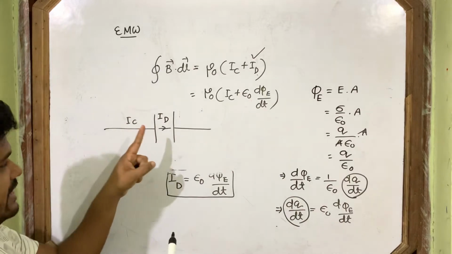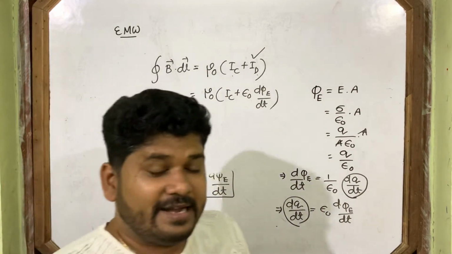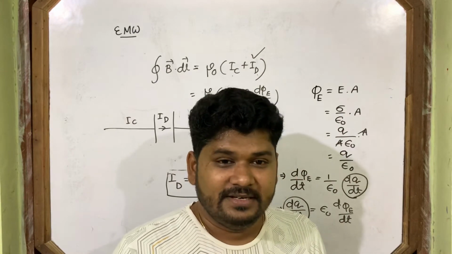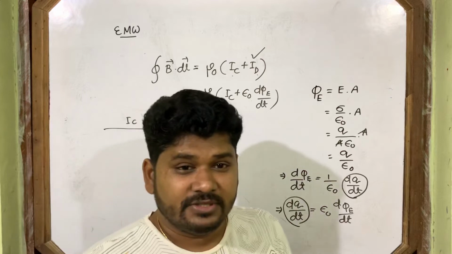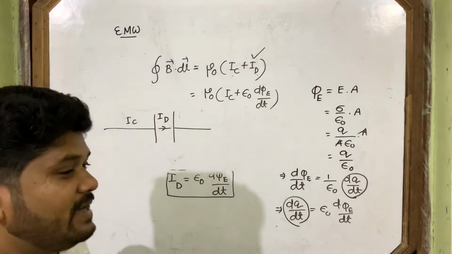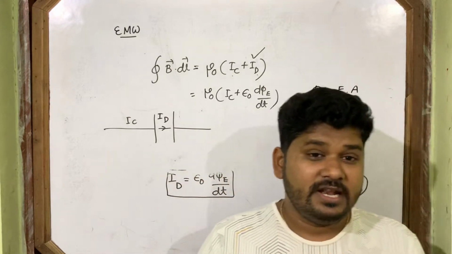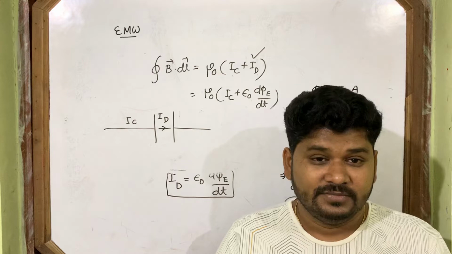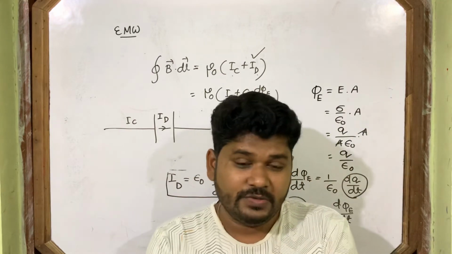When ID is there, IC is 0. So one current anyhow exists. There is no chance of the magnetic field being 0. In this way, Maxwell modified Ampere's circuital law. So this is the concept of displacement current that I told you.